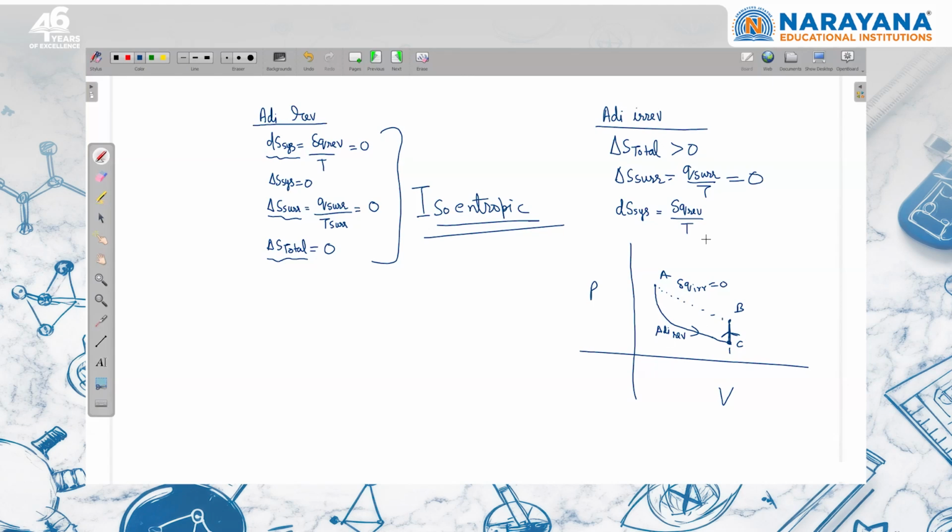So we know that the entropy change in process A to B is equal to the entropy change in process A to C plus the entropy change in process C to B. A to C is adiabatic reversible, so that is equal to 0. But C to B is an isochoric process, so I can write nCv ln of final temperature upon initial temperature TC. The final temperature is greater than the initial temperature, so the entropy change here is positive. So system entropy is increasing, universe entropy is increasing, and there is no change in the entropy of the surroundings, right?